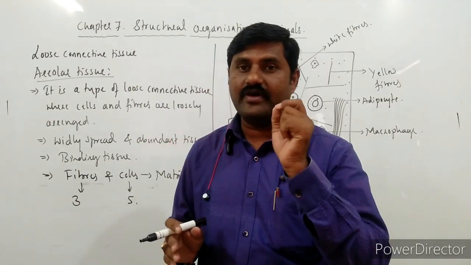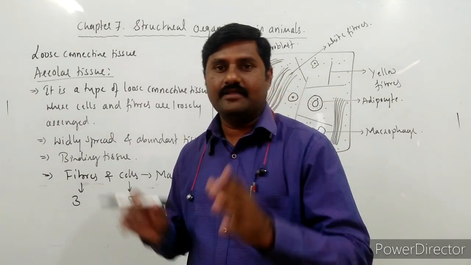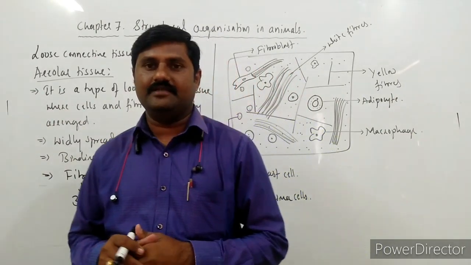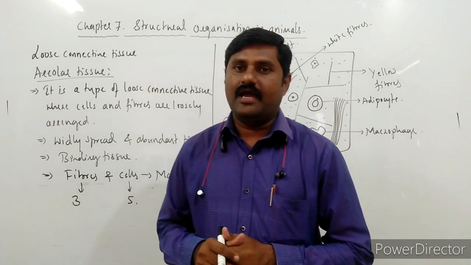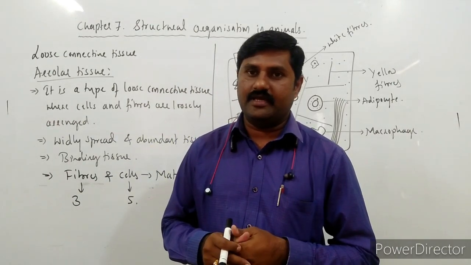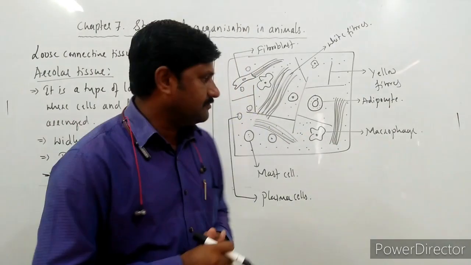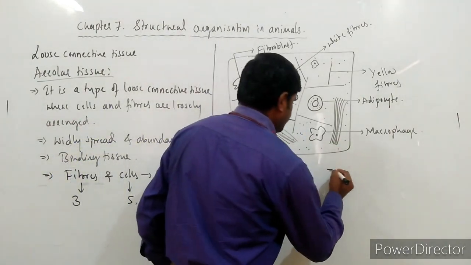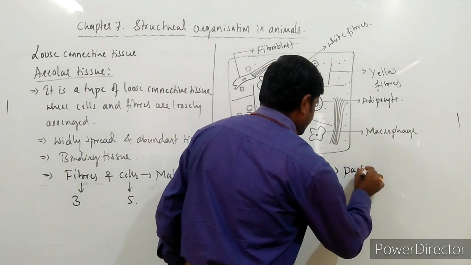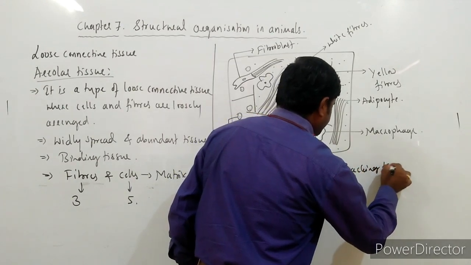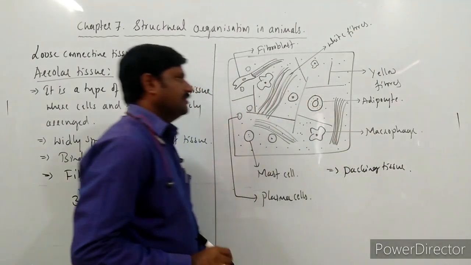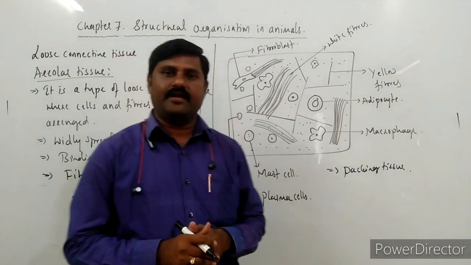So that is also very useful. By this connective tissue, that is areolar tissue, it is said to be packing tissue. It is called packing tissue.